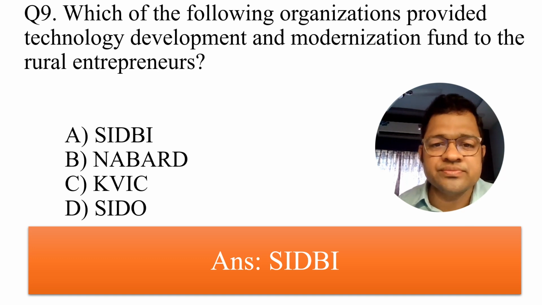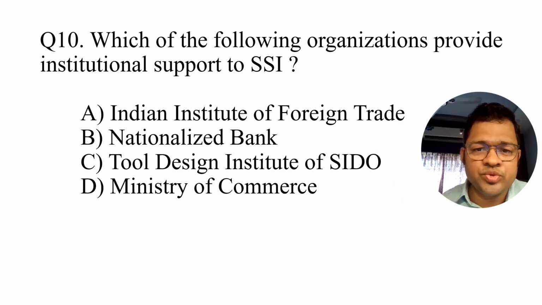The last question in today's series: which of the following organizations provide institutional support to small scale industries? The answer is the Tool Design of the Small Industries Development Organization.